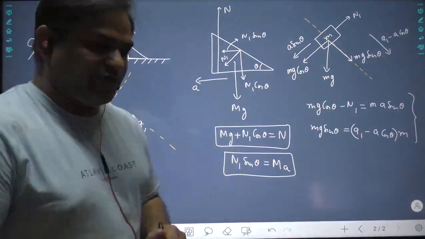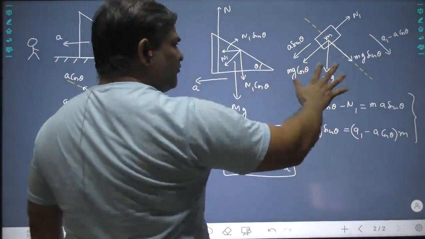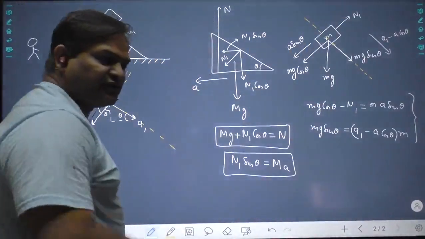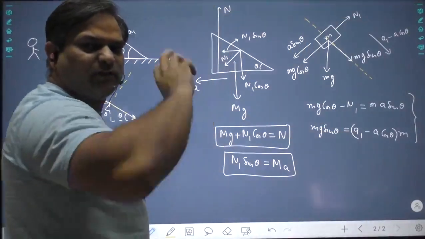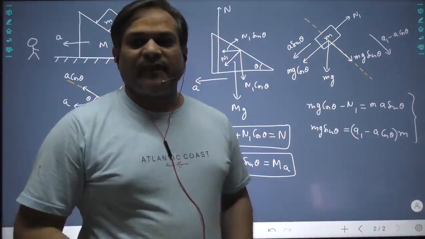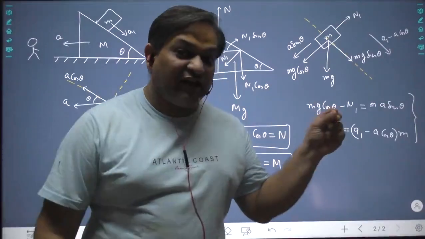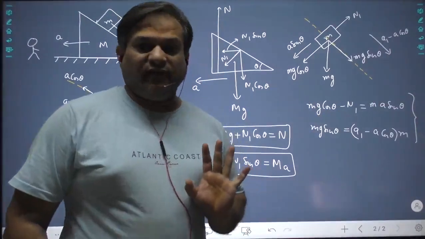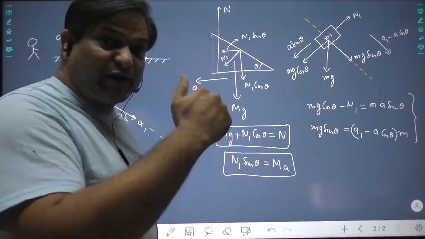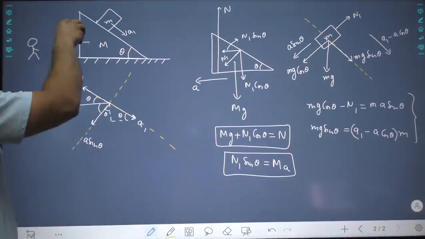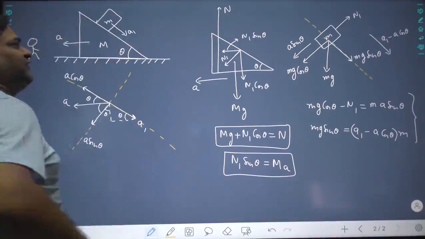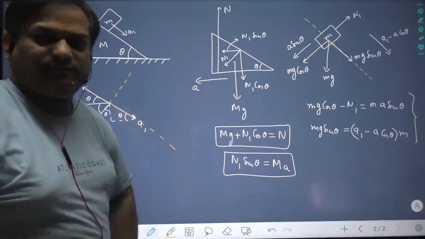Please understand. Firstly, write down all the forces, because writing forces is very easy. And break down forces along two directions, one along the plane, one perpendicular to the plane. Then while writing acceleration, you have to use mind. You have to write down acceleration of everything with respect to earth. Whenever I assume acceleration, we always assume acceleration with respect to support. So with respect to earth, this has acceleration A, and with respect to wedge, this has acceleration A1. Like this you have to assume.